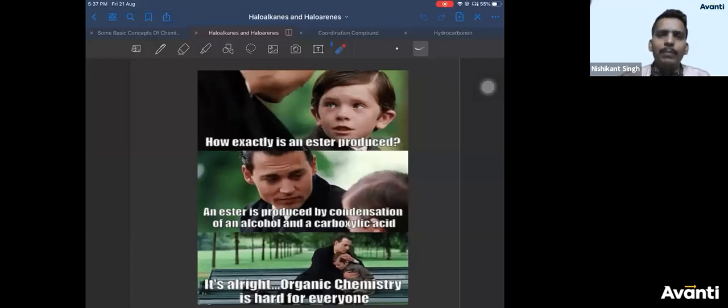Yes. It's a big myth. People generally say organic is hard. It's not hard. It's just you need to understand it. That's all I can say. What you should find in this meme is you will be at this end if you don't study properly. And I don't want to be at this end. You can assume yourself being this and me being this. But I don't want to do that.